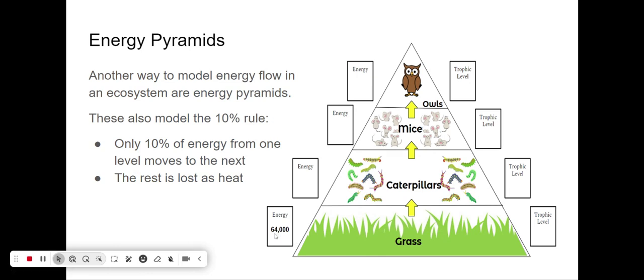So if we start off with 64,000 units of energy in trophic level 1, in trophic level 2, where the caterpillars are, we'll only have 6,400. That means in trophic level 3, where the mice are, you would only have 640 units. And then in trophic level 4, where the owls are, it's 64 units. Again, that energy decreases as it goes up the energy pyramid or up the food chain because the rest of that energy is lost as heat.